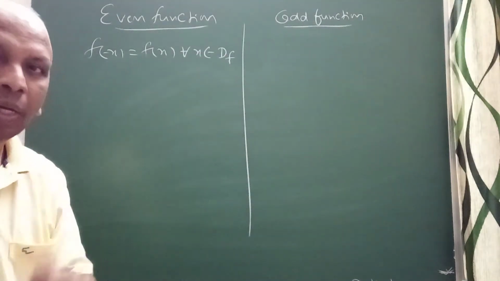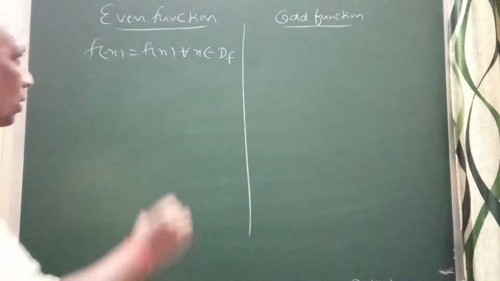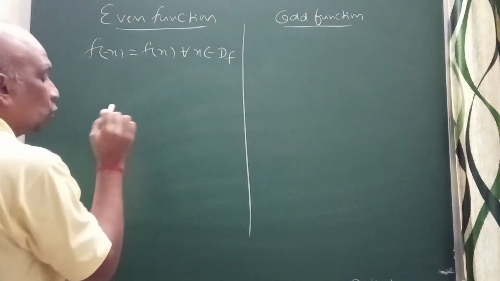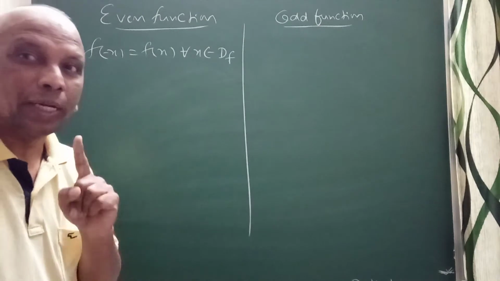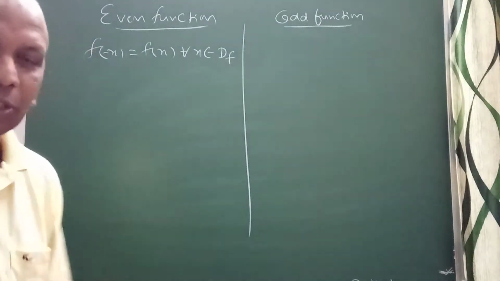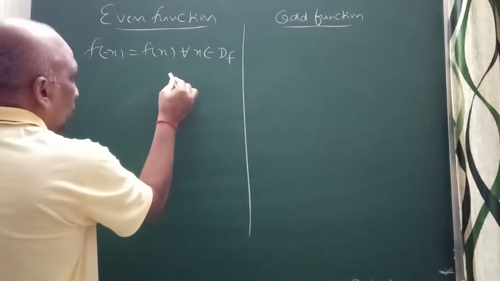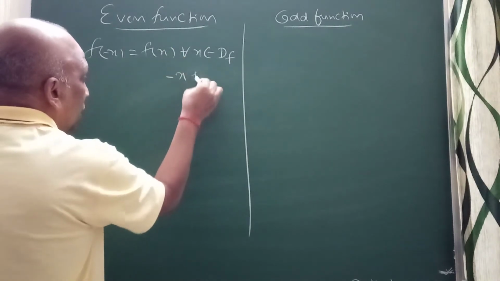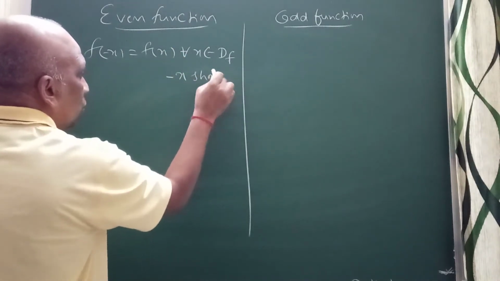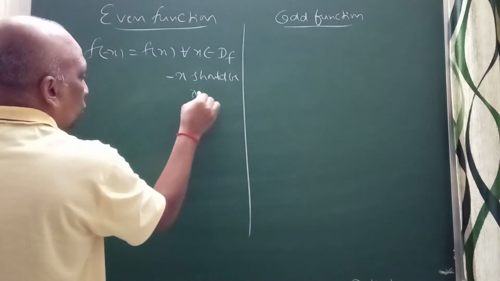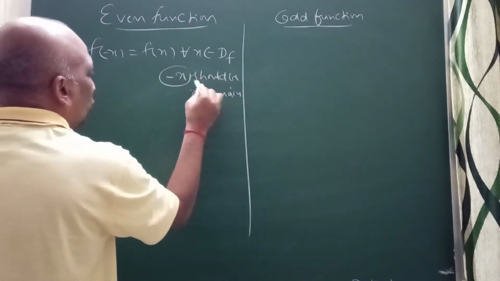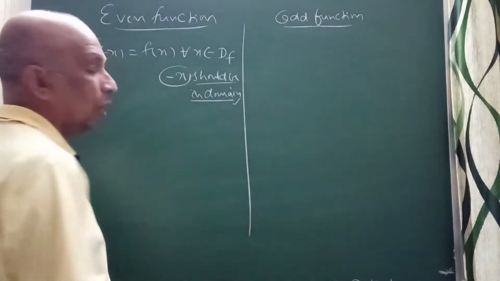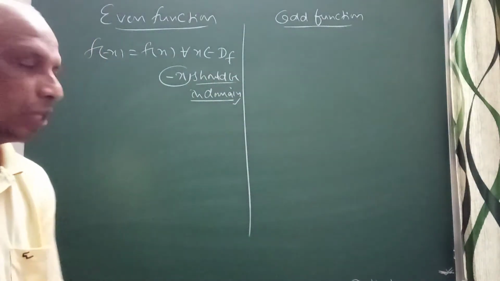But remember, when you are talking about even function, even this minus x should belong to the domain of f. Then only we can discuss the even function. So always remember, minus x should be in the domain. That is the rule here. I will tell you the reason why I am talking about this.